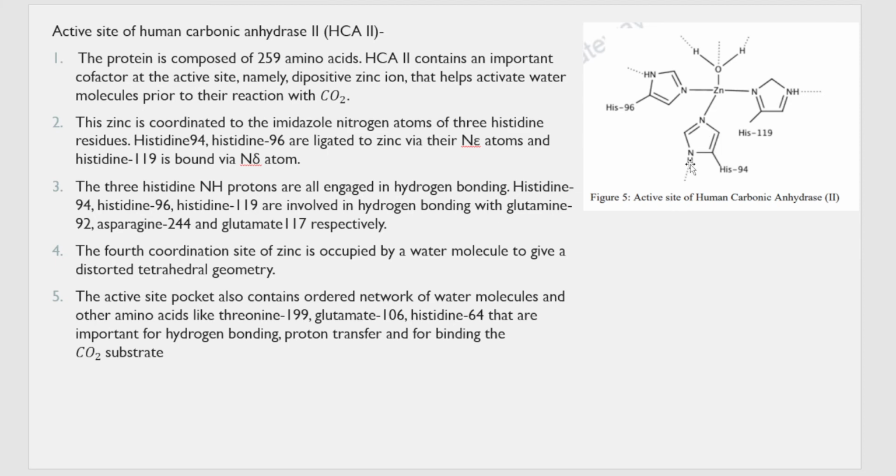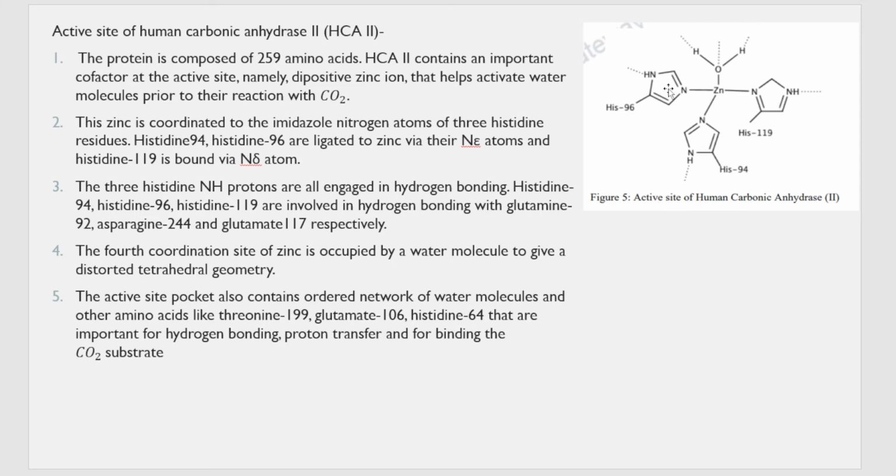Although not shown, these amino acid residues are present surrounding here. The fourth coordination, after the 3 from the nitrogens, is satisfied by the water molecule, because of which the zinc gets a tetrahedral geometry.